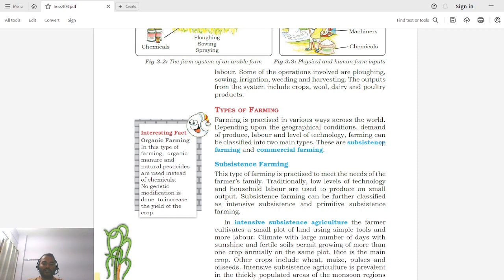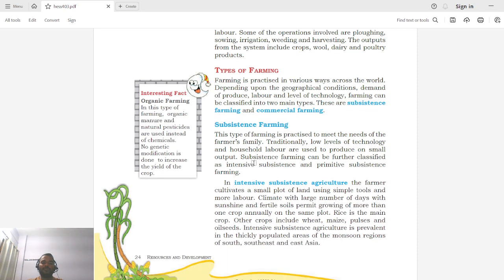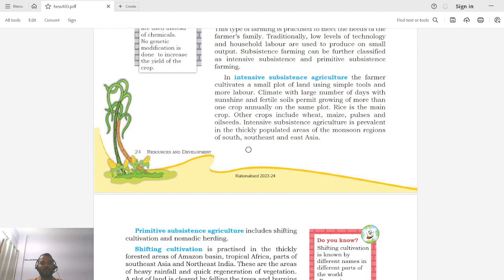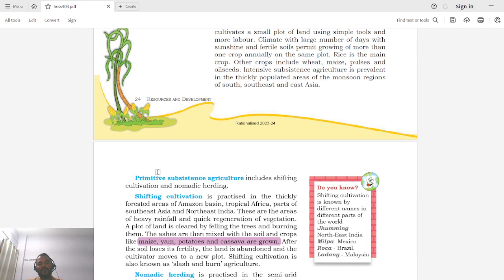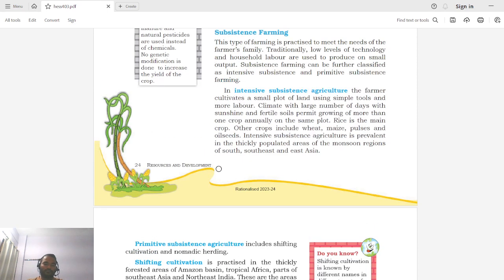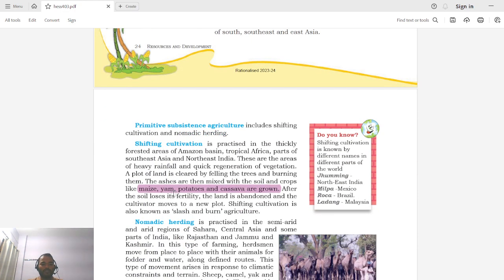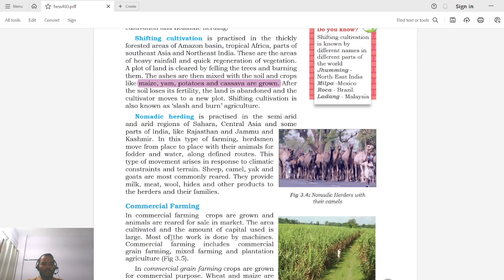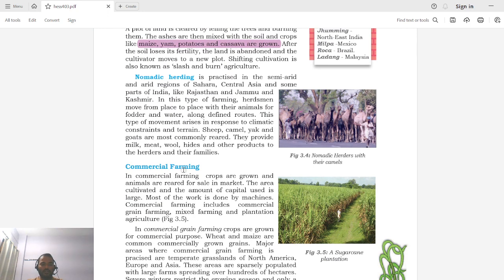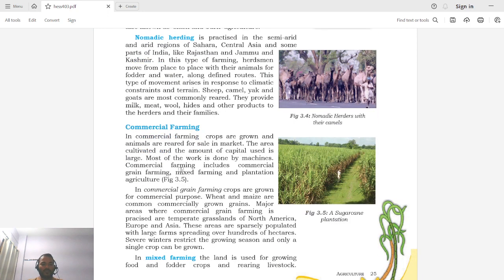Then we started with subsistence farming and saw that there are two major classifications. First is intensive subsistence agriculture, and primitive subsistence agriculture. In primitive subsistence agriculture, we saw shifting cultivation and nomadic herding. So now let us start with commercial farming. So what is commercial farming?